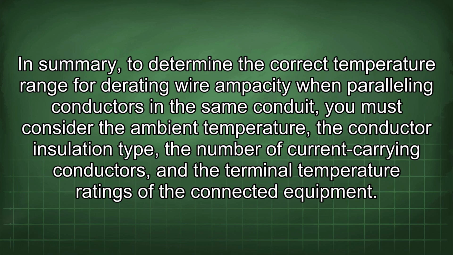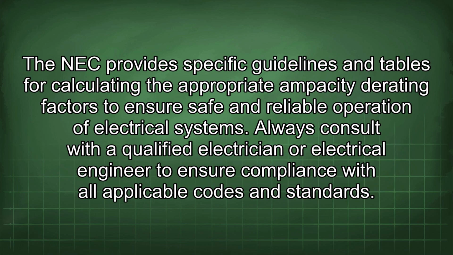In summary, to determine the correct temperature range for derating wire ampacity when paralleling conductors in the same conduit, you must consider the ambient temperature, the conductor insulation type, the number of current carrying conductors, and the terminal temperature ratings of the connected equipment. The NEC provides specific guidelines and tables for calculating the appropriate ampacity derating factors to ensure safe and reliable operation of electrical systems. Always consult with a qualified electrician or electrical engineer to ensure compliance with all applicable codes and standards.